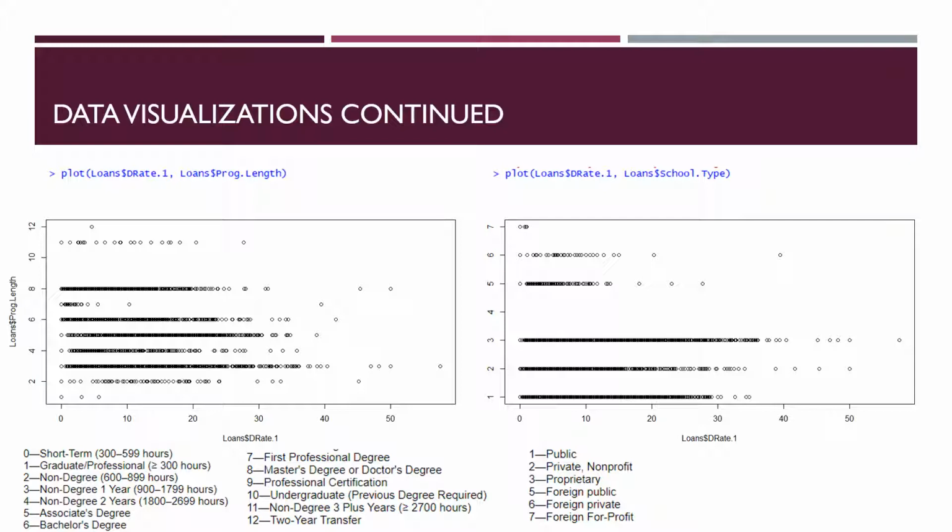That being said, I don't want to overinterpret this plot, specifically since I don't know if this is causation or correlation. Does the amount of time invested dictate whether or not a student will default on loans? Or is it more so that students who pursue a graduate degree are inherently more likely to avoid defaulting on loans even before college? Now let's look at the plot on the right. The default rate in the school type plot is pretty easy to interpret. For school type equaling 3, which is proprietary, for-profit institutions, they clearly have higher default rates compared to other schools.